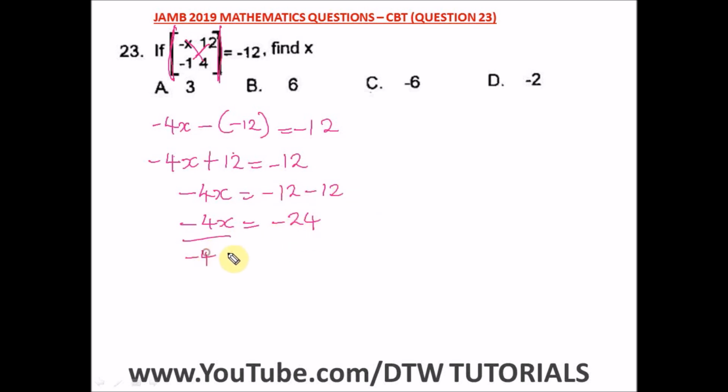So divide both sides by negative 4 to get our x. This negative will cancel out this negative, and 4 in 24 will go 6 times. So this is our answer. X is equal to 6, and our right option here is option B.